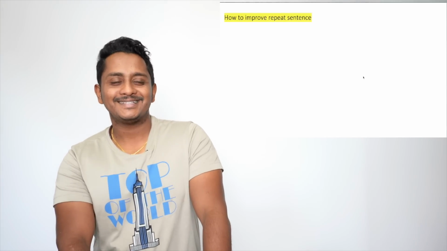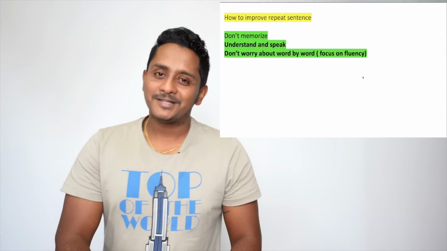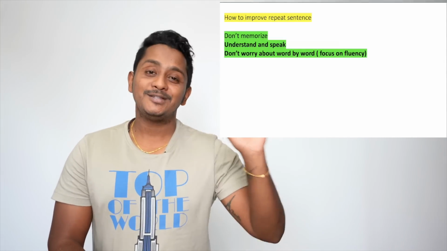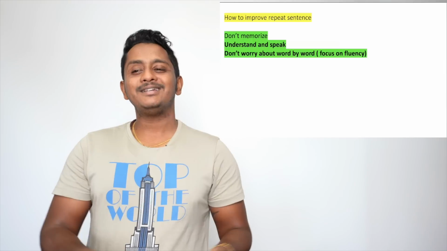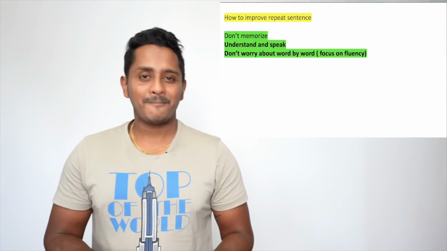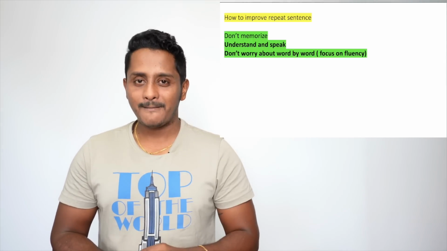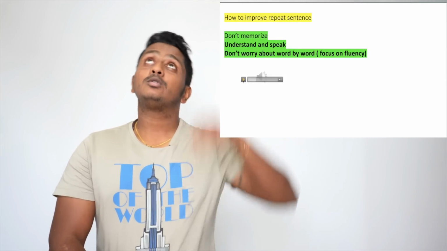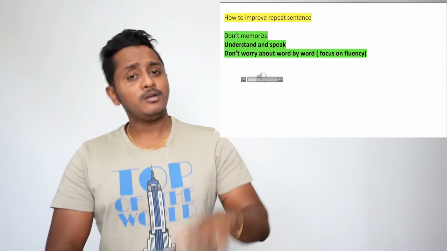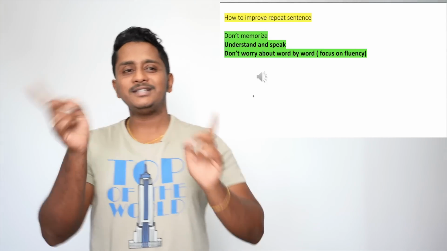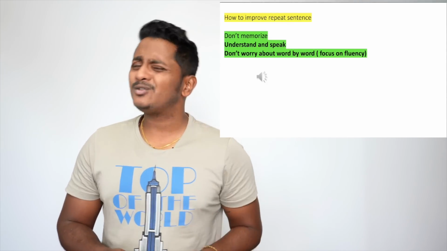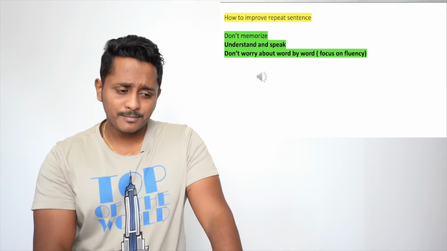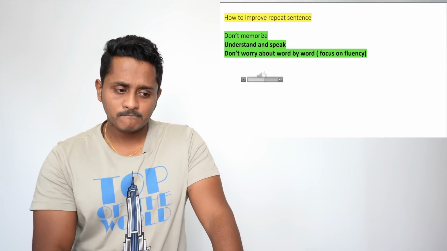How to improve repeat sentence. Don't memorize. People end up memorizing a lot of things for the fear of forgetting. Don't memorize, because content is of least priority. Understand and speak. The same audio, if you ask me, as the rain poured down. Oh, the rain is coming down. Can I say rain is coming down? Yes, no problem. 1 or 2 words here and there I can put it. I can change a word, no problem. 1 or 2 words, no issues. As the rain poured down, okay, rain, it's raining. What happened? Children splashed and played in the puddle.